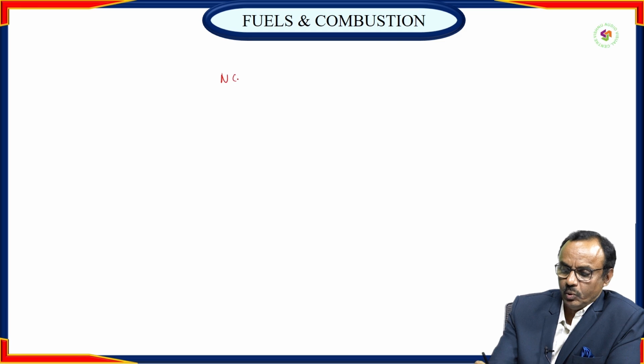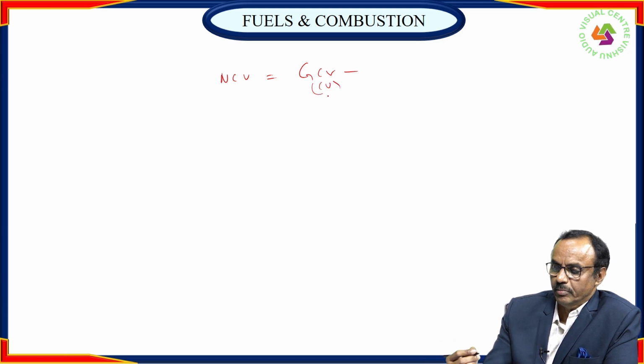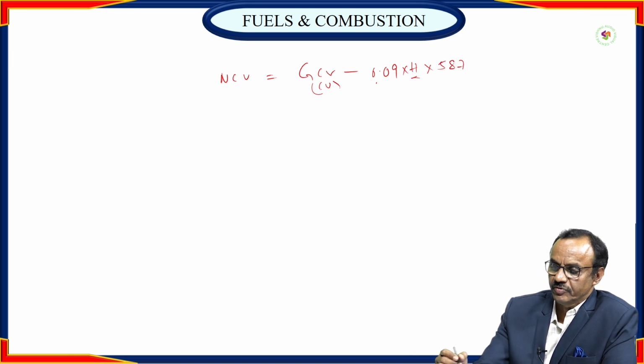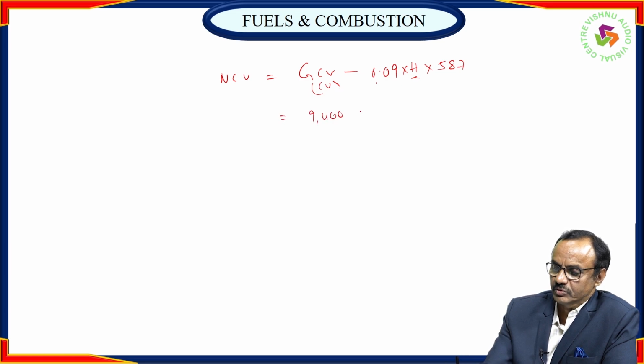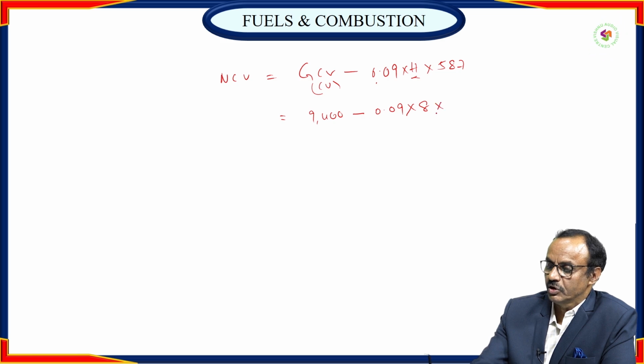Net calorific value of fuel is equal to the gross calorific value calculated using Dulong's formula minus 0.09 into H into 587. So it is the gross calorific value calculated, 9,400 approximately, minus 0.09 into the percentage of hydrogen, 8, into 587.